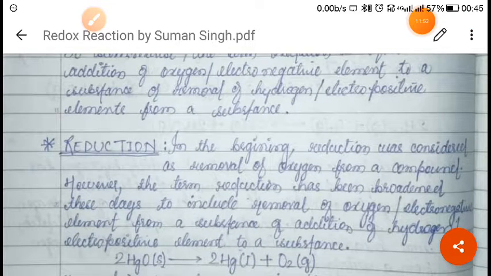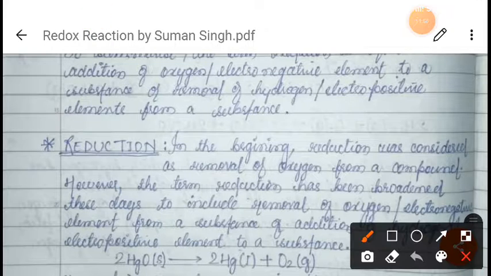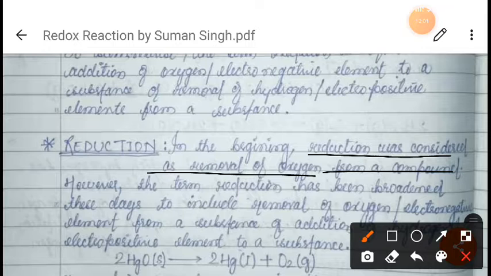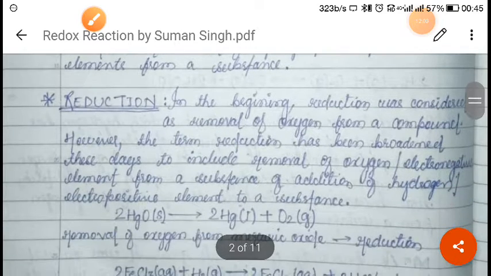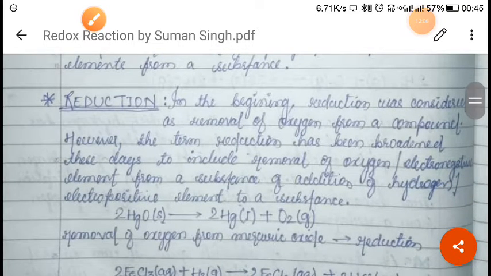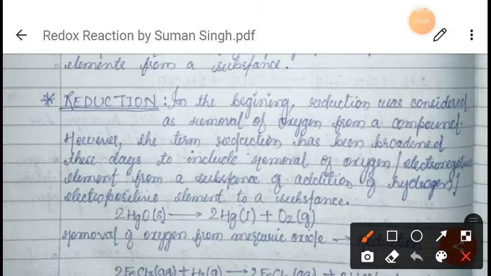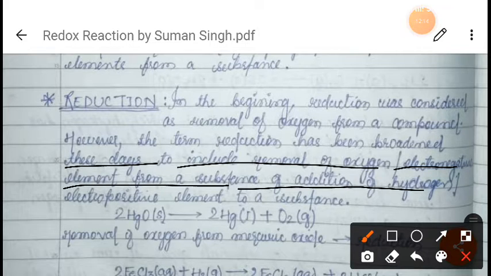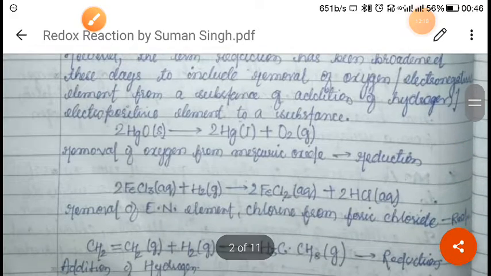So I hope you have understood this, right? Now we will see what is written here. In the beginning, reduction was considered as the removal of oxygen from a compound. However, the term reduction has been expanded these days to include removal of oxygen or electronegative element from a substance, or addition of hydrogen or electropositive element to a substance. So I hope you have understood this, right?